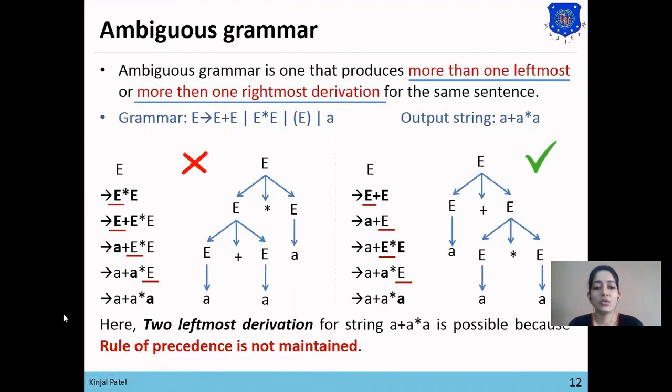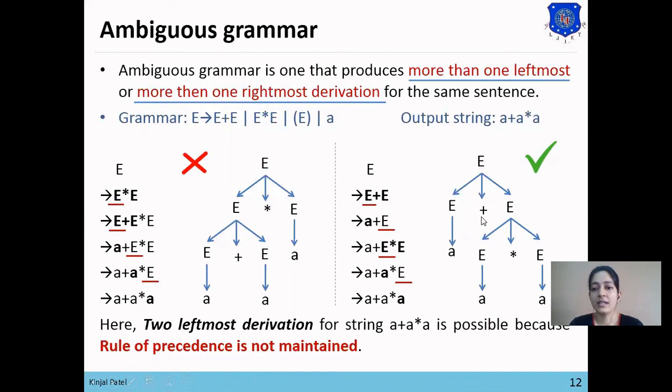Why? Because the rule of precedence says that the operator with higher priority should be at the least level of the parse tree. Here in the first example, among plus and star, star has higher priority, though it is at the higher level of the parse tree. So this tree is wrong and the second tree is right as it follows the rule of precedence.